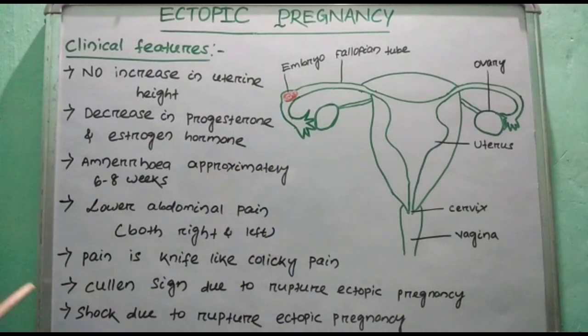The next one is Cullen's sign, due to rupture of ectopic pregnancy. If the ectopic pregnancy is ruptured, then Cullen's sign is present. Cullen's sign means bluish discoloration in the periumbilical area. Pain radiates towards the shoulder if there is rupture. The next one is shock if there is ectopic pregnancy rupture.